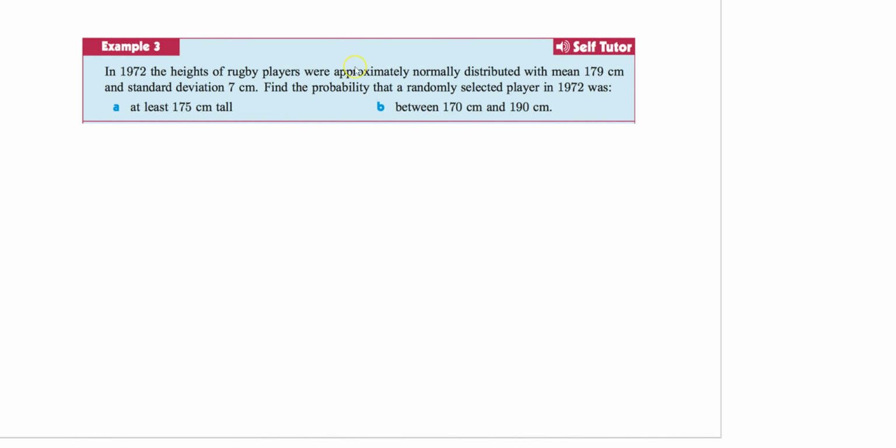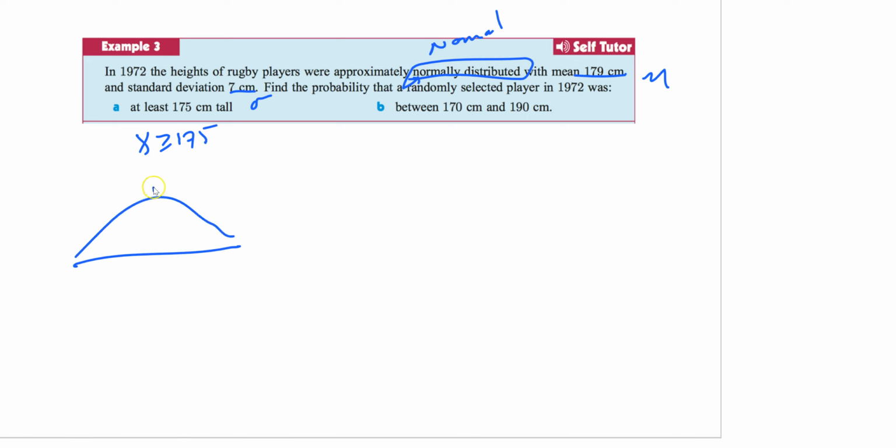In 1972, the heights of rugged pairs were approximately normally distributed. So again, now you know it's a normal. They have to tell you. The mean of 179, that's your mean, and the standard deviation is 7. That's your standard deviation. Find the probability that a rugged pair in 1972 was at least 175 centimeters tall. So remember, at least, think about it like I want at least 3 cookies, so it's greater than or equal to 175. If I was going to draw this, my mean is 179. 175 is over here. And I want greater than or equal to. So I'm going to do all of this.